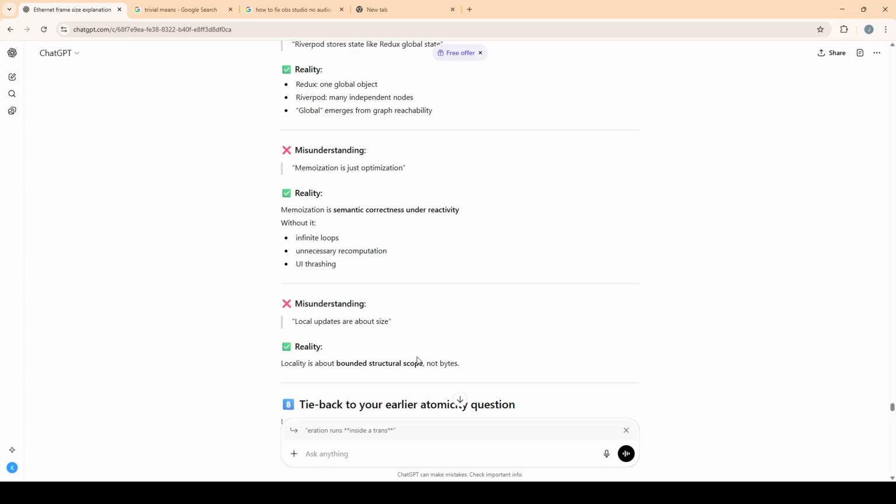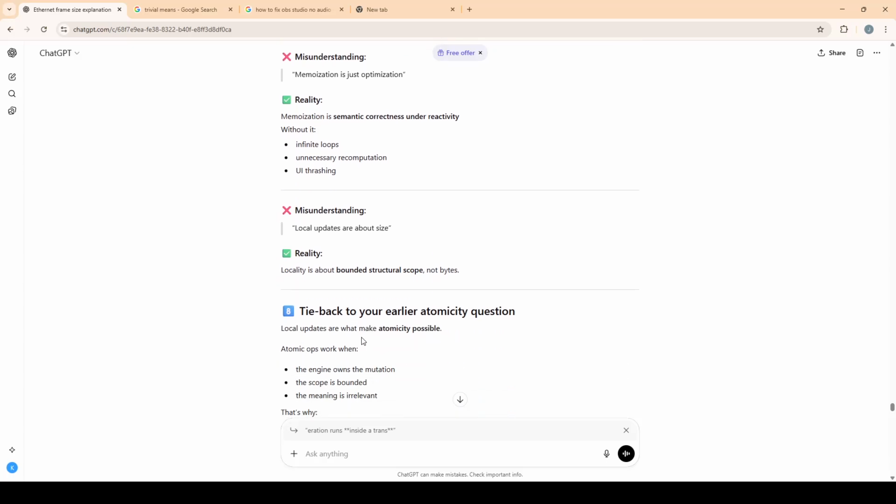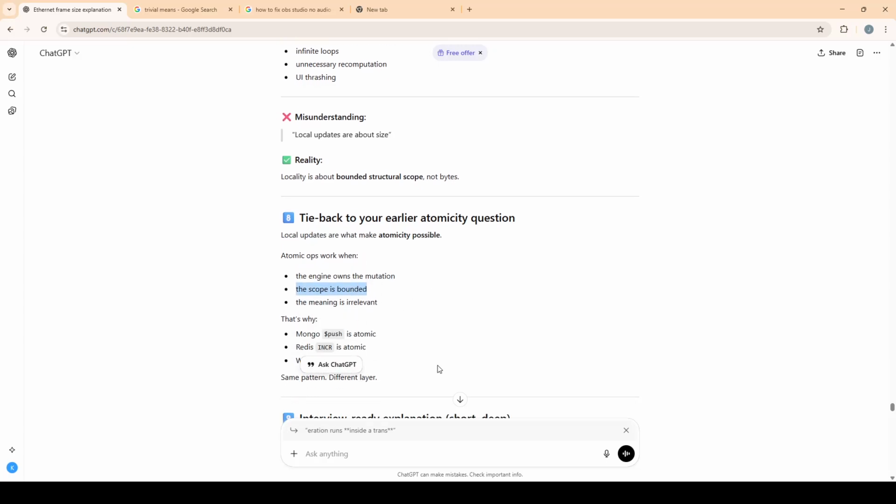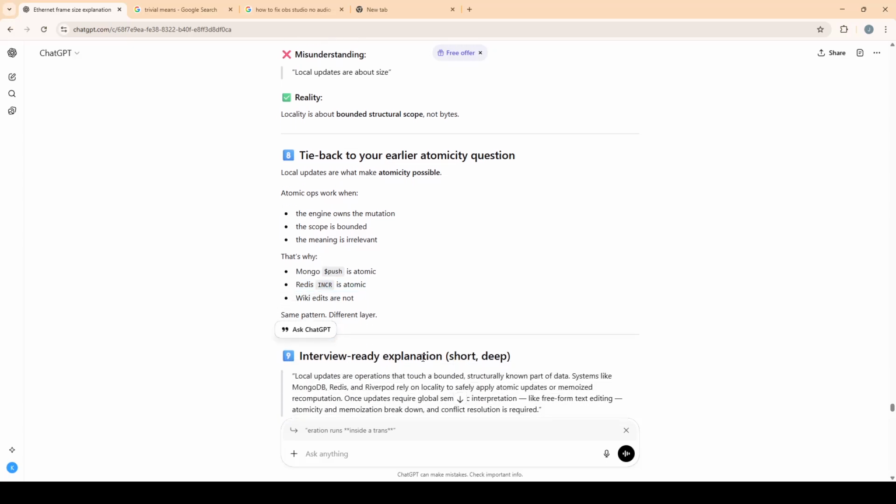Misunderstanding: local updates are about size. Reality: locality is about bounded structural scope, not bytes. Tie this back to your earlier atomicity question. Local updates are what make atomicity possible. Atomic ops work when the engine owns the mutation, the scope is bounded, and the meaning is irrelevant. That's why Mongo $push is atomic, Redis INCR is atomic, and wiki edits are not.